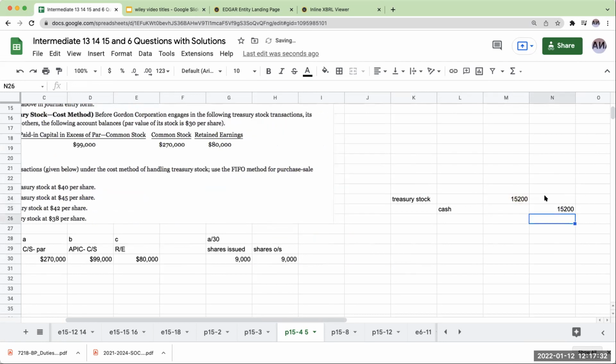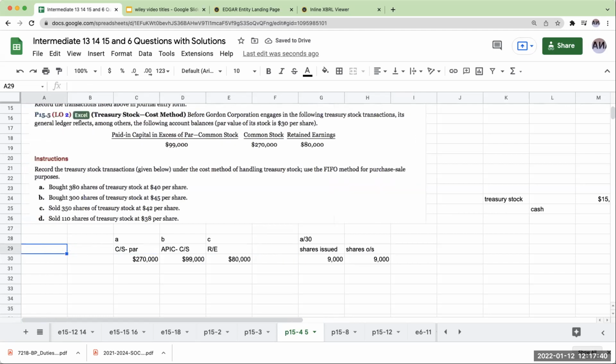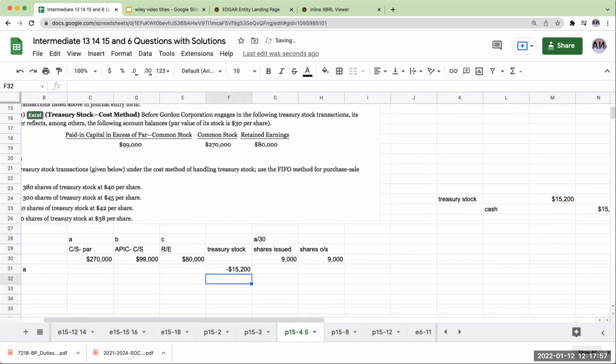Okay, so I got 15.2 and 15.2. So what exactly happens at this point in time? We'll call this letter A. When I buy 380 shares, I'm going to have over here treasury stock, and this is going to show as a negative amount because treasury stock is going to be reducing our owner's equity component.